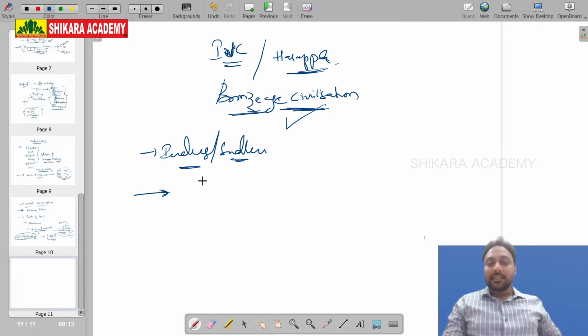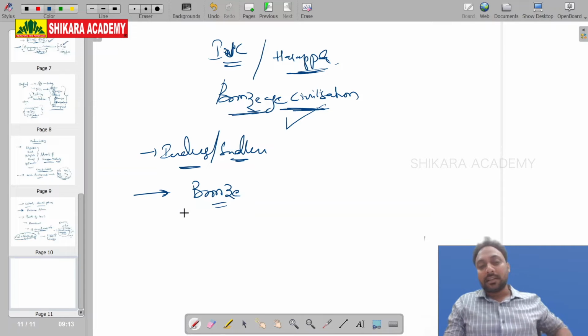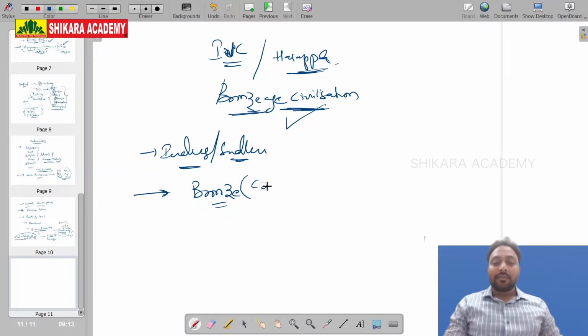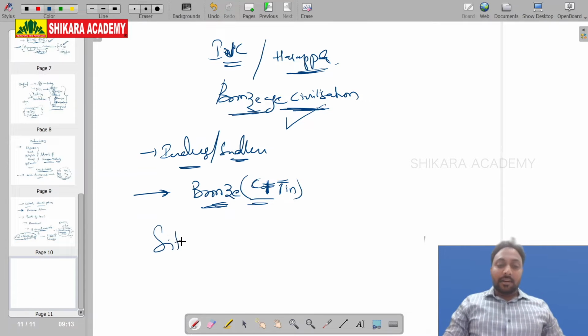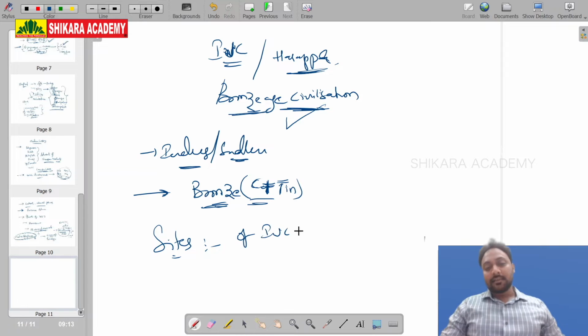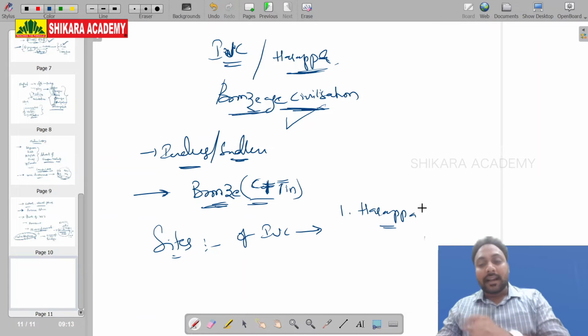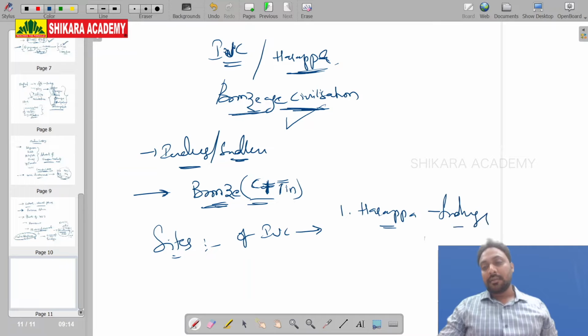Why is it called the Bronze Age civilization? Because bronze is the metal made by the Indus Valley people. Bronze is an alloy of copper and tin. Here, what is very important for your exam is the sites of the Indus Valley civilization. The first site, Harappa. You have to remember two things: sites and findings.